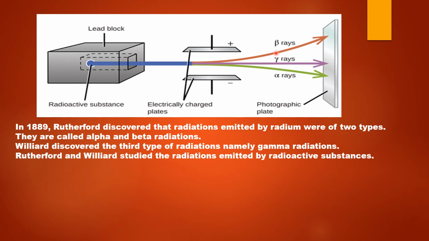Now there is another kind of radiation which is emitted from the radioactive substance. The third radiation emitted from the radioactive substances is called the gamma radiations, and the gamma radiations were discovered by Villard. So we can say that a radioactive substance emits three types of radiations. They are the alpha radiations, the beta radiations, and the gamma radiations. Further, Rutherford and Villard studied these radiations which are emitted by the radioactive substances.